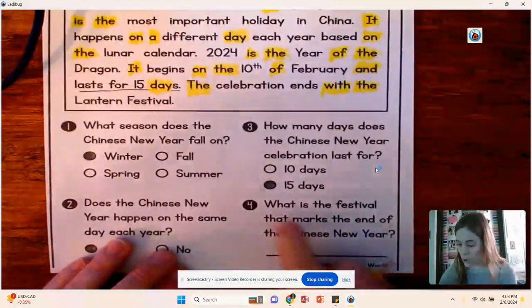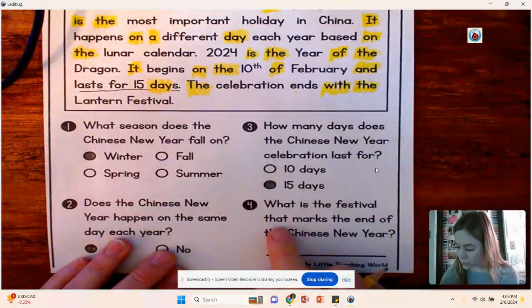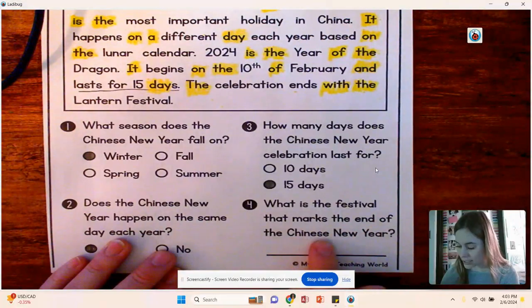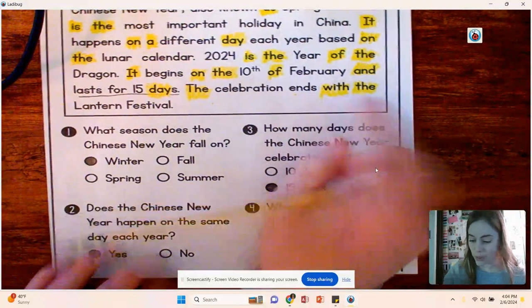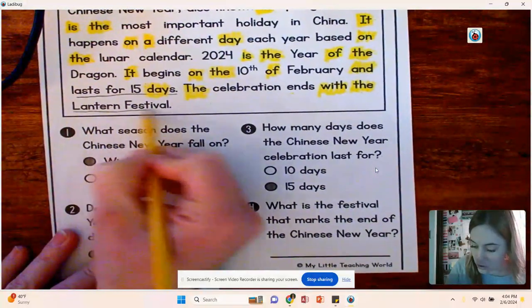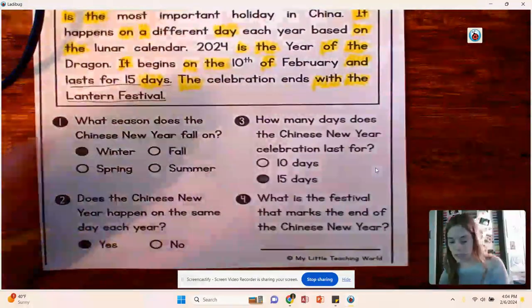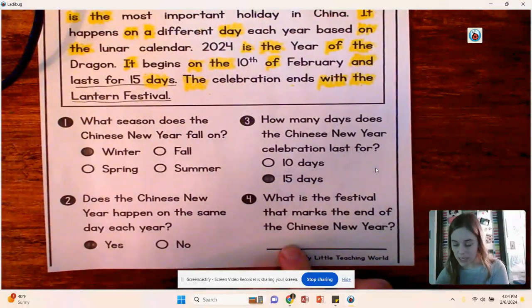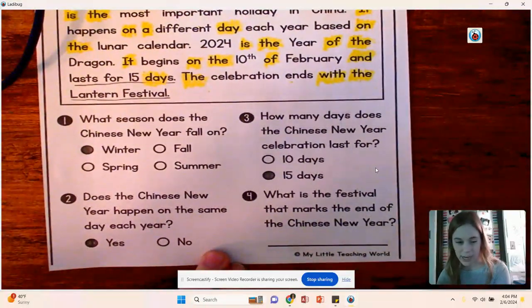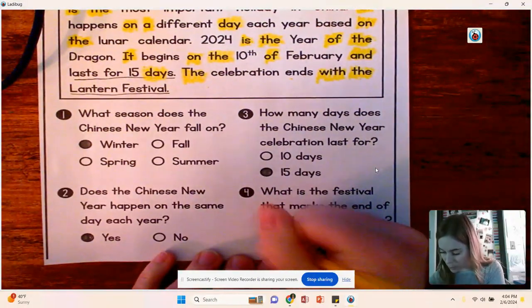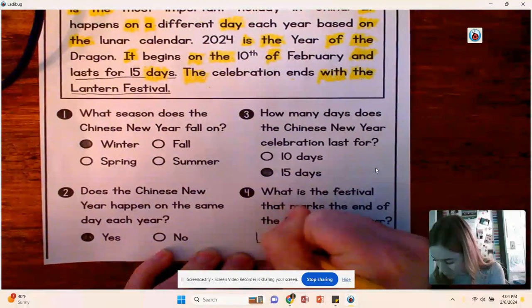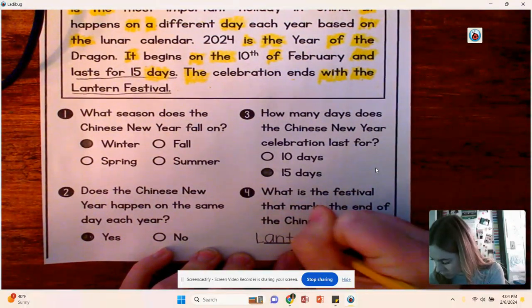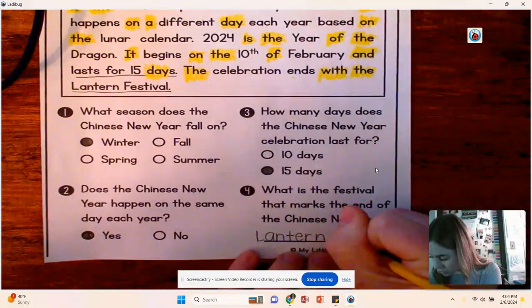And then it says, number 4, what is the festival that marks the end of the Chinese New Year? So it says the celebration ends with the Lantern Festival. So there's our answer again. We're just going to look up here and we're going to write it the best that we can. I know it's kind of a small space, so feel free to add some words down here if necessary. But we're going to just copy what it says. So it says Lantern Festival.